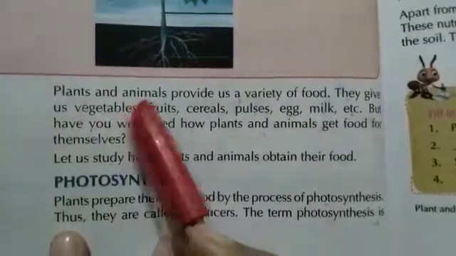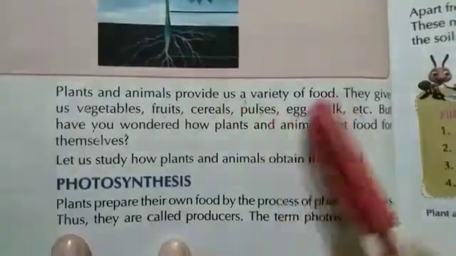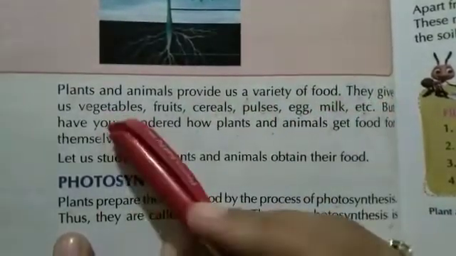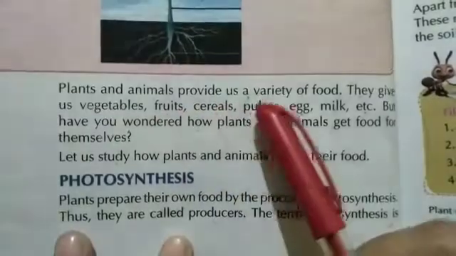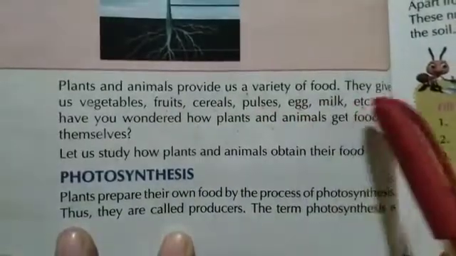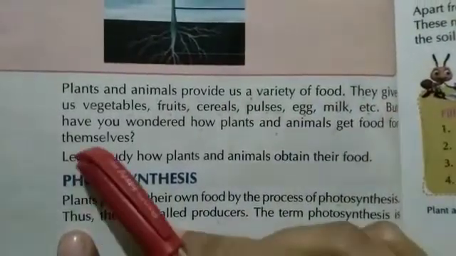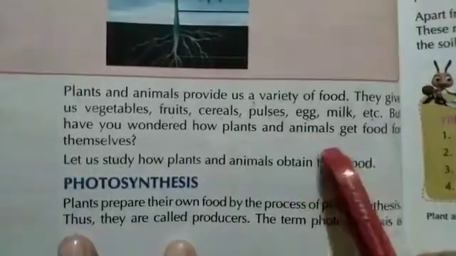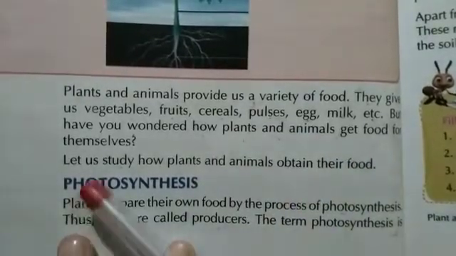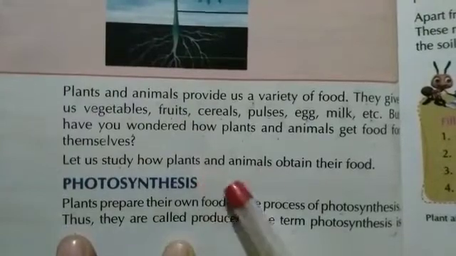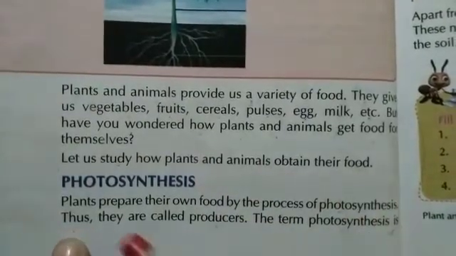Plants and animals provide us a variety of food. They give us vegetables, fruits, cereals, pulses, egg, milk, etc. But have you wondered how plants and animals get food for themselves? Let us study how plants and animals obtain their food.